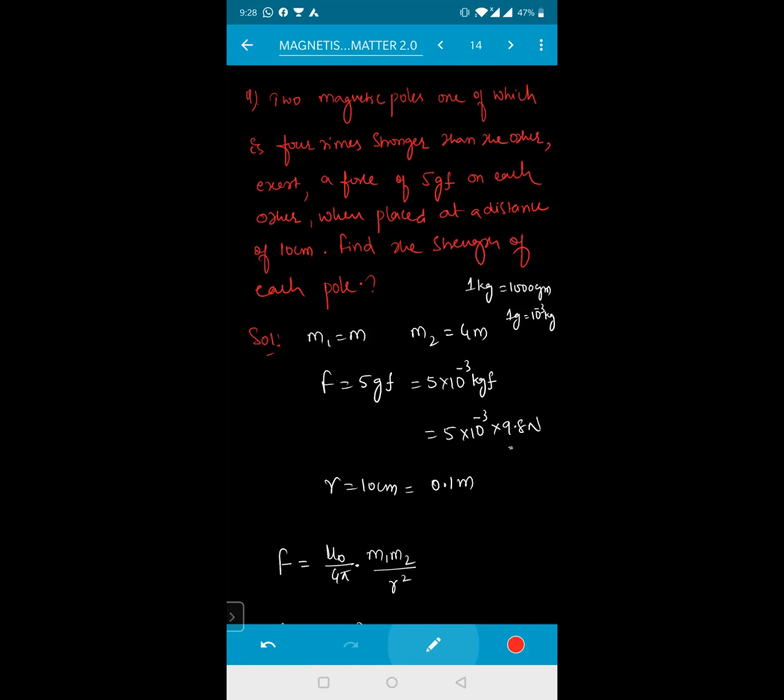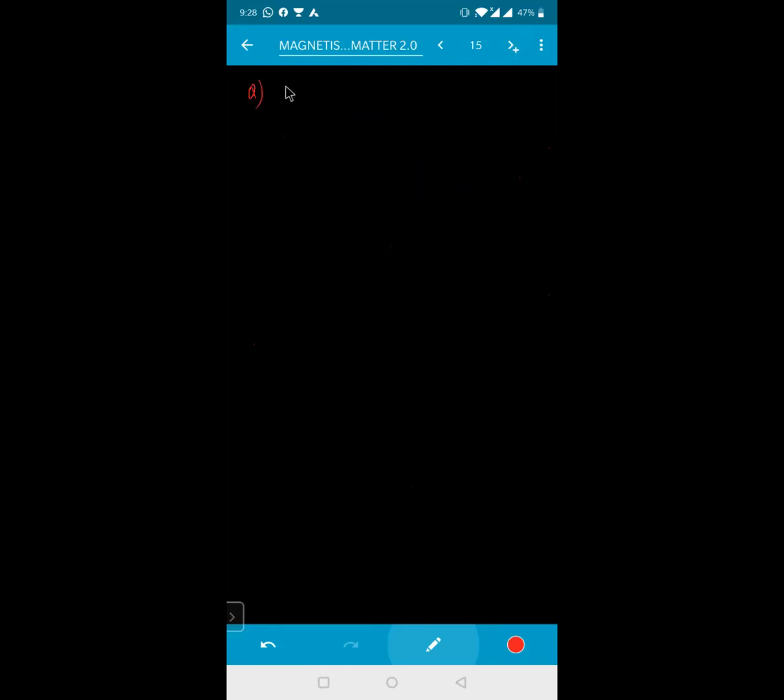Okay, sir. One more question. We have two similar magnetic poles having pole strengths in the ratio 1:2, placed 1 meter apart.